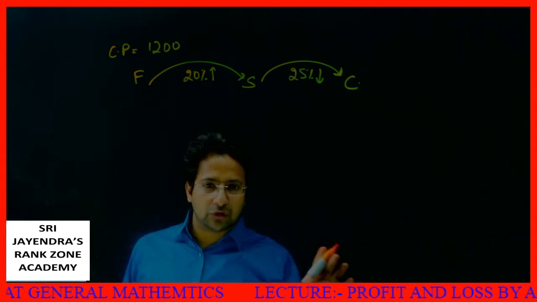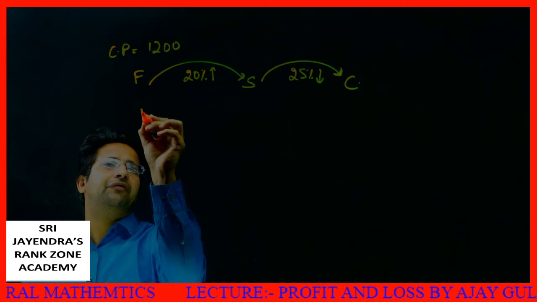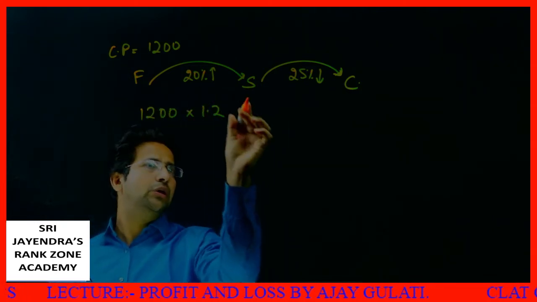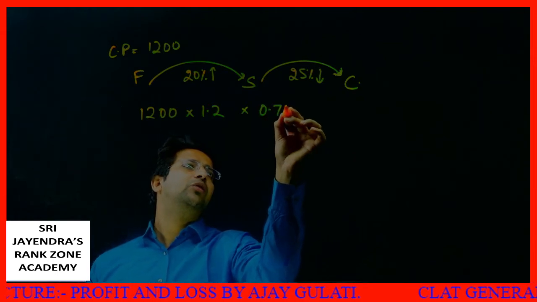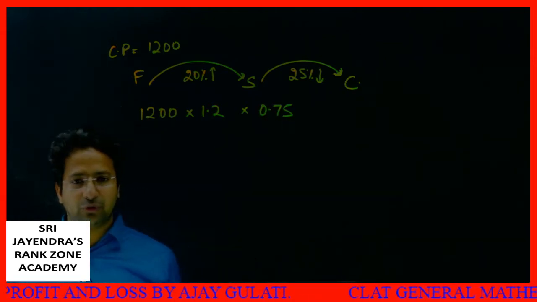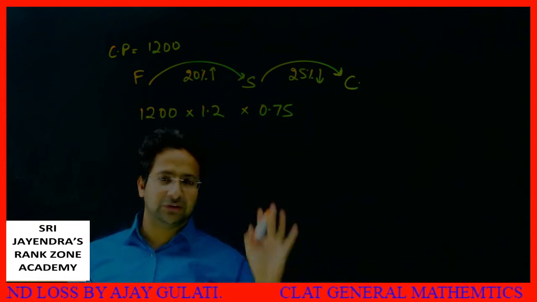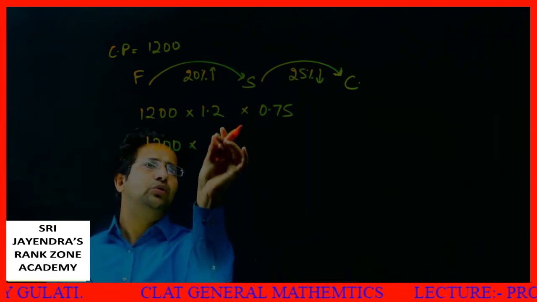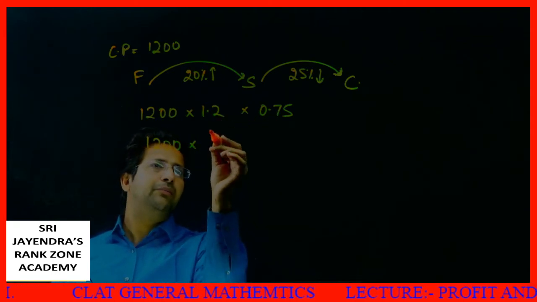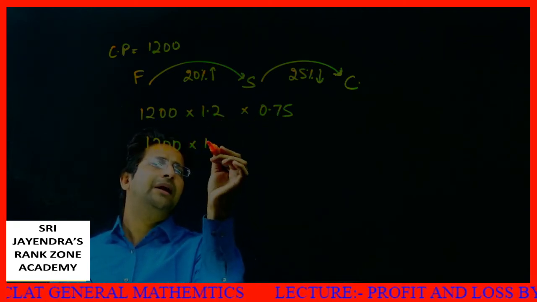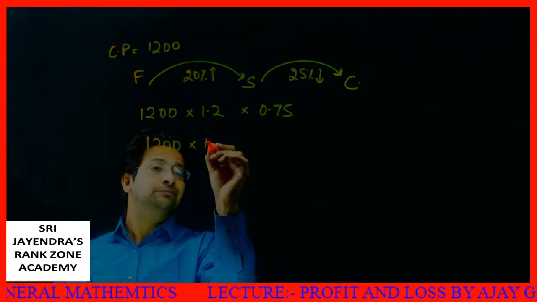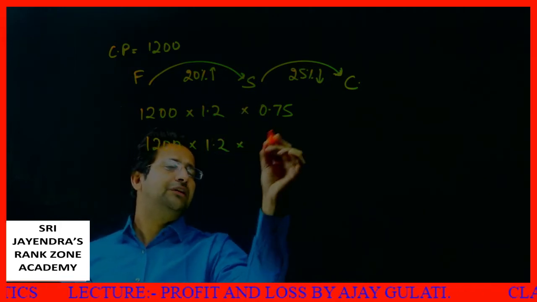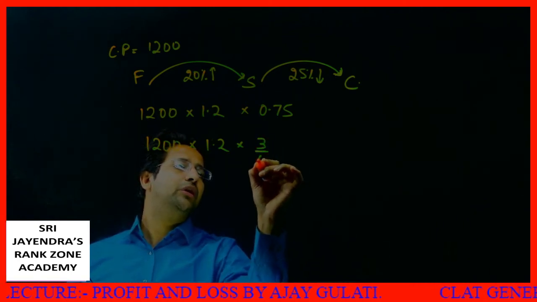So how to solve these questions directly? For the factory, the CP was 1200. I multiply this by 1.2 and then I multiply this by 0.75. Now it is entirely up to you how you do this calculation. You can say 1200 into 1.2 into 0.75. 1.2 is like 6 by 5, or you can let it be 1.2 only. 0.75 you can write as 3 by 4.